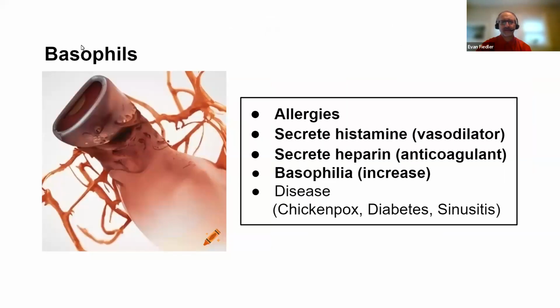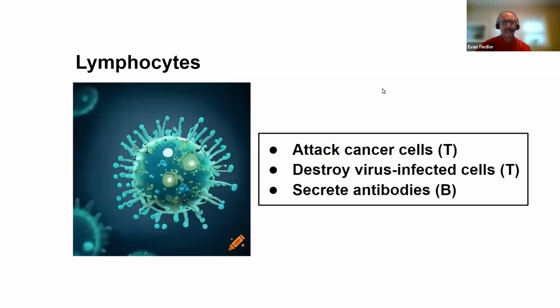With allergies, I focus on basophils. That is a major increase with allergies. Basophils, we have basophilia. They secrete histamine, the vasodilator, heparin's an anticoagulant, and we'll see them in certain diseases such as chickenpox, diabetes, and sinusitis.